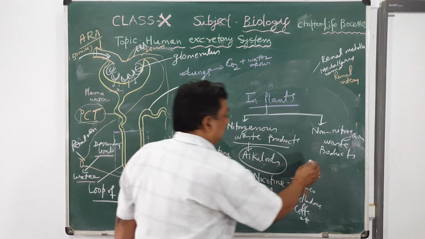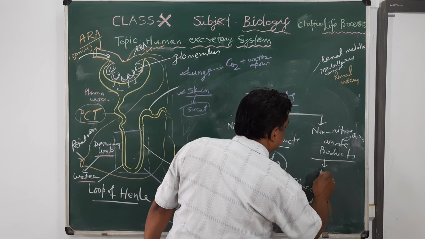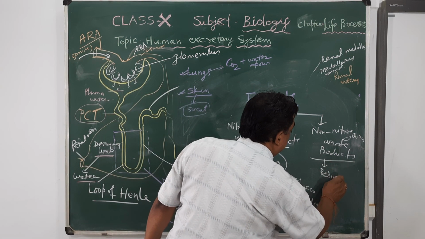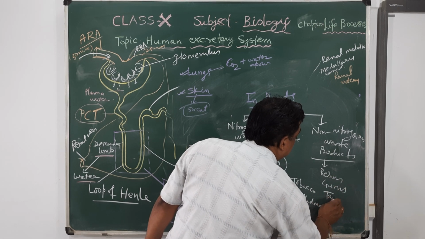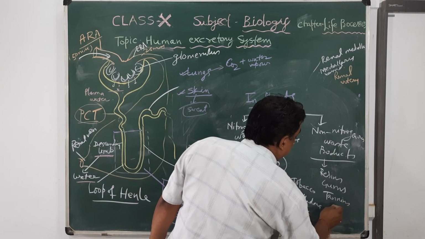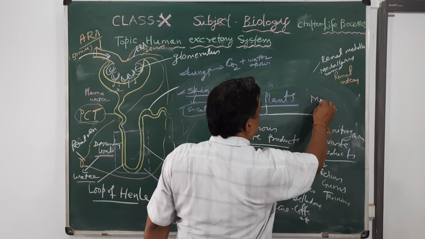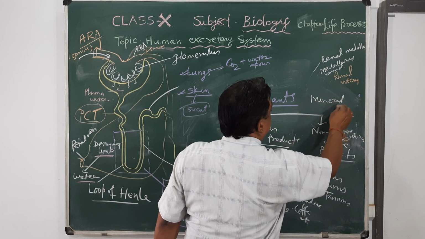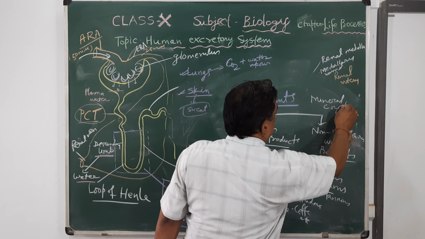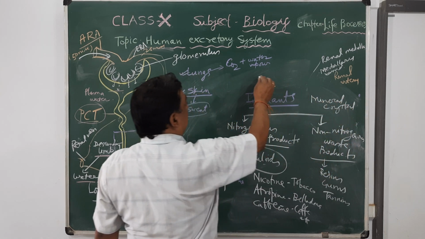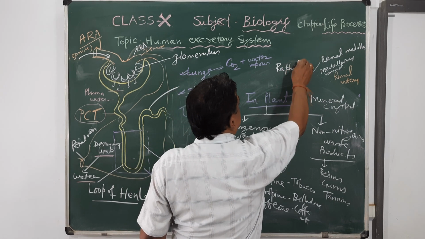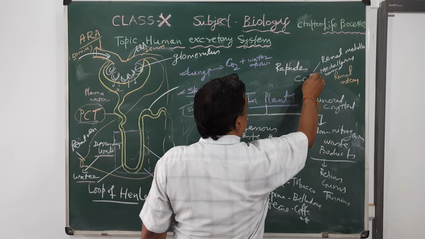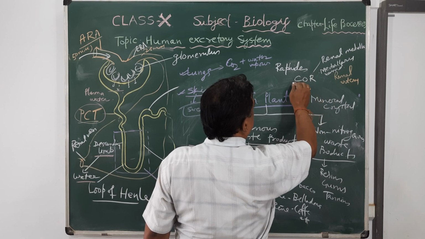Non-nitrogenous waste products consist of resins, gums, tannins, some mineral crystals. Mineral crystals are also non-nitrogenous products, like raphides. Raphides are calcium oxalate.